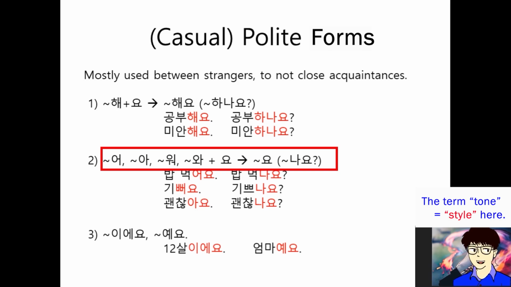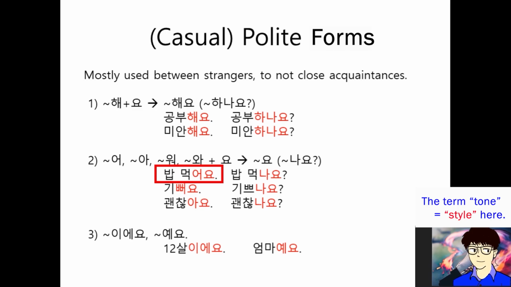So blah blah 해요. And the second case, blah blah 어 or 아 or 와 plus 요. So like 먹어요, 기뻐요, 괜찮아요, like that, okay? And when you try to make a question, 먹나요, 기쁘나요, 괜찮나요, like this, okay? Of course, the same form with a different intonation, you can make a question as well. So like 먹어요, 기뻐요, 괜찮아요, those are also the same questions, okay?